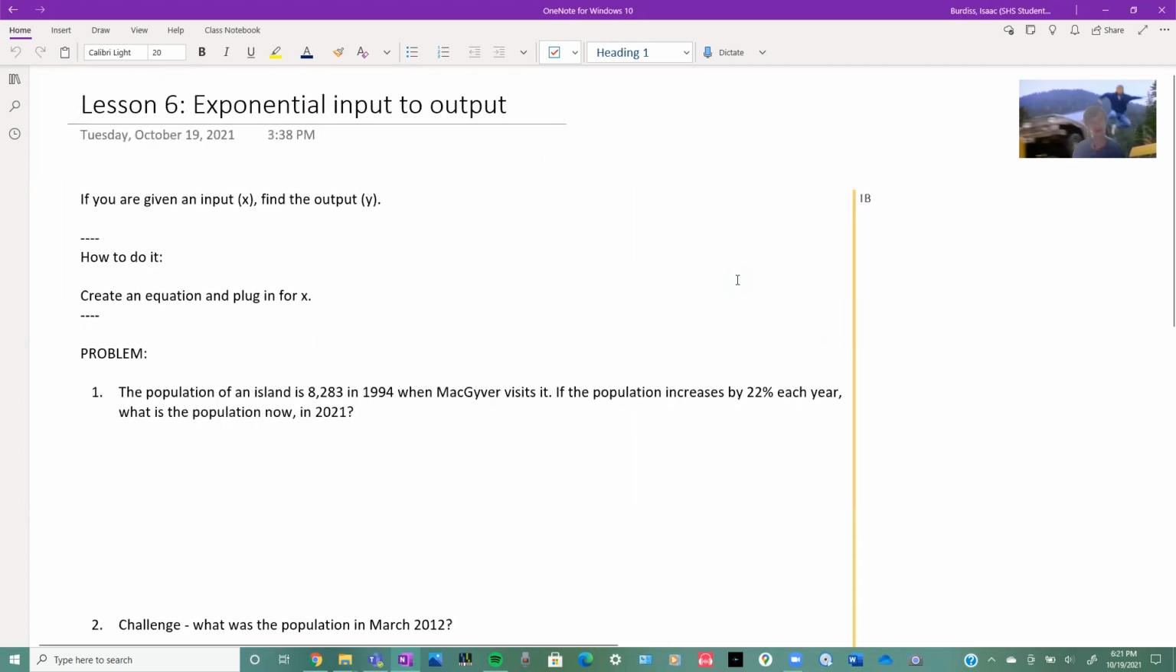So in these problems, you're given the input, which is t or x, whatever you want to call it, and you have to find the output. This one is going to be easier than what we'll do in the next lesson.